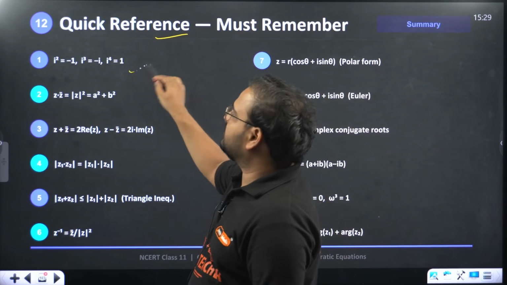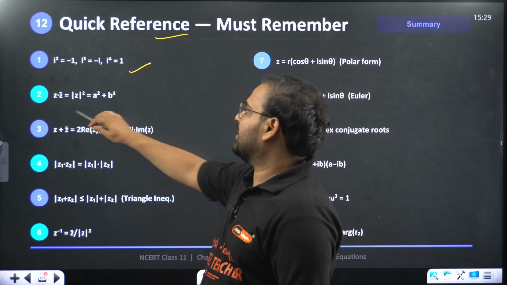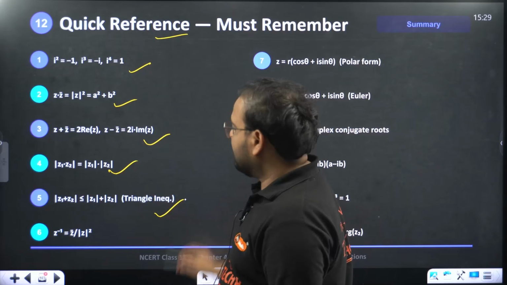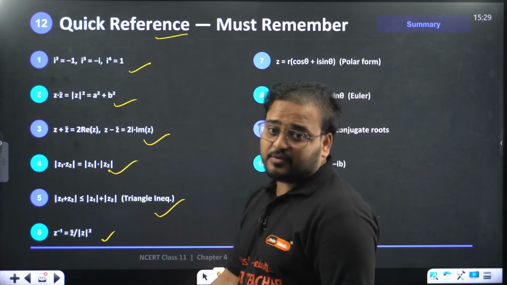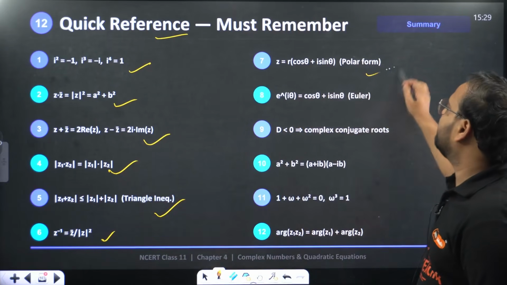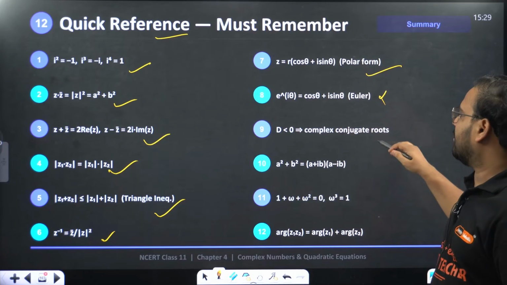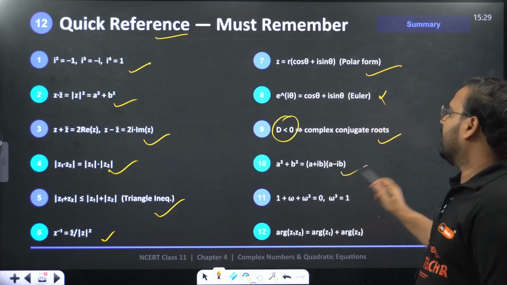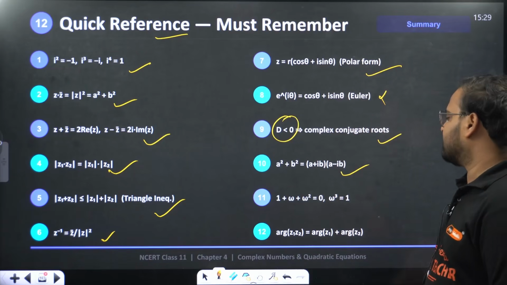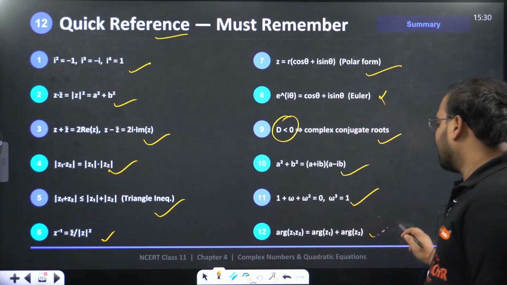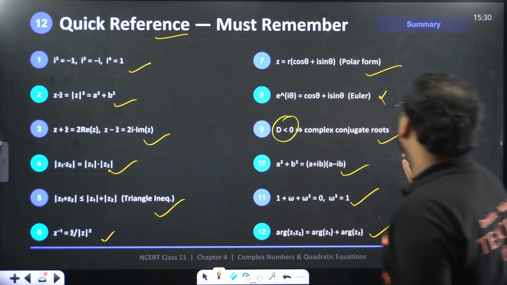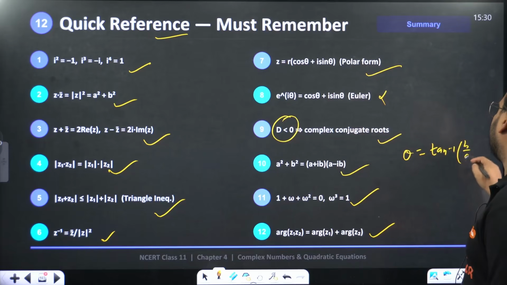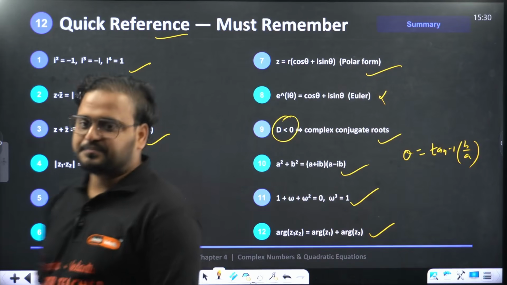Important properties or powers of i. You have multiplication of z and z bar, the real and imaginary part, product of two complex numbers, triangle inequalities, finding the inverse of a complex number, polar form. This is not that important. Complex conjugate roots: when d is 0, you'll have two complex conjugate roots. And this is the formula for a plus ib and a minus ib. Roots of unity, this is important, and the argument relation also is important. One more thing is that theta equals tan inverse of b by a. These are important relations. Okay, great.